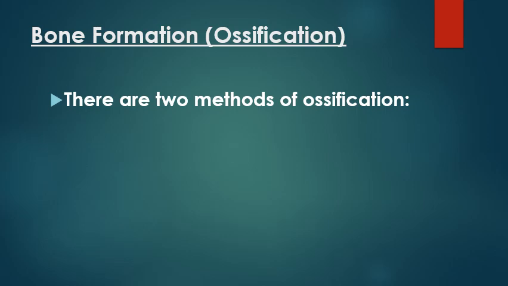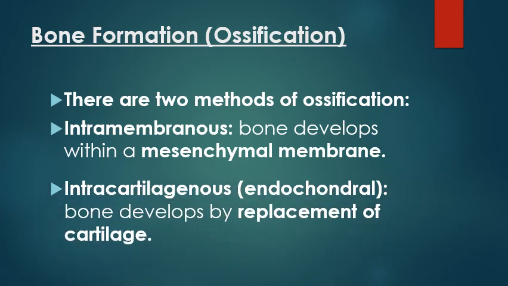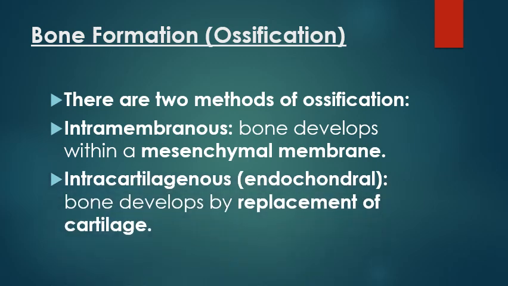Now we're going to study bone ossification, which is bone formation. I'm going to form bone from what? I have two types of bone, the compact and the spongy. So logically, I'm going to have two types of ossification. Ossification starting in a membrane is called intramembranous ossification, and it leads to production of spongy bone. While intracartilaginous or endochondral ossification is replacement of a cartilage by bone, and this will end with either spongy or compact bone.